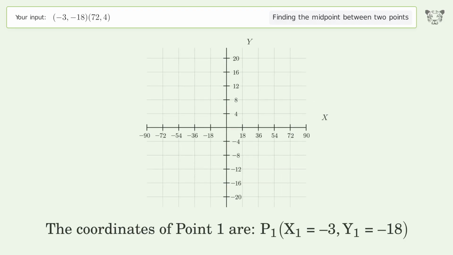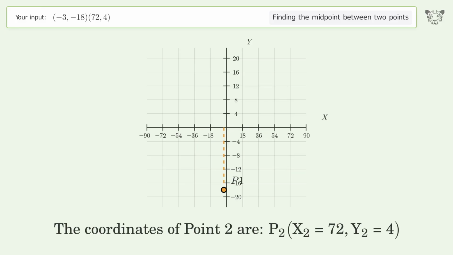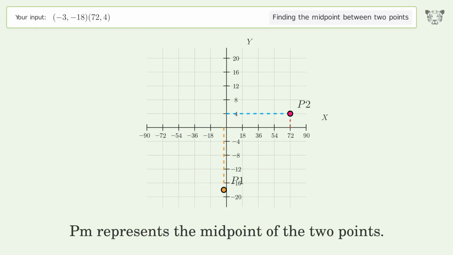The coordinates of point 1 are, x1 equals -3, y1 equals -18. The coordinates of point 2 are, x2 equals 72, y2 equals 4. PM represents the midpoint of the 2 points.